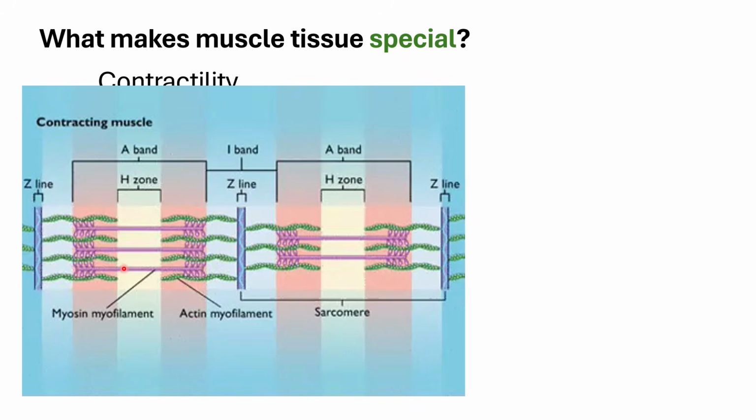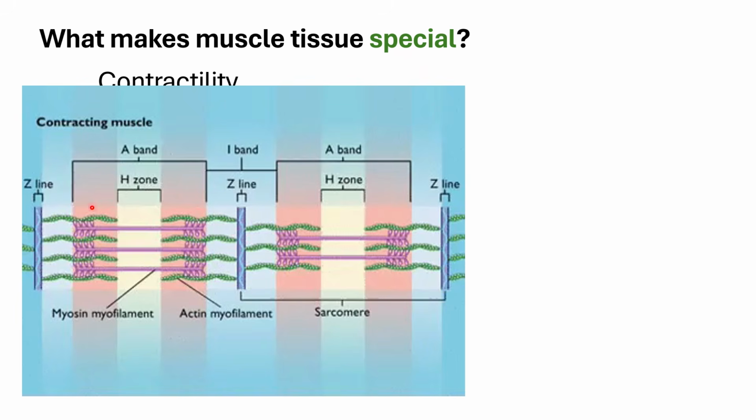You have your myosin filaments, the thicker ones, and the actin filaments, the thinner ones. For the skeletal muscle tissue as well as the cardiac muscle tissue, they are organized in this specific manner so that they give off a striated appearance.